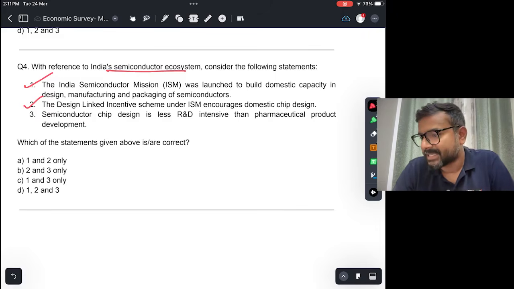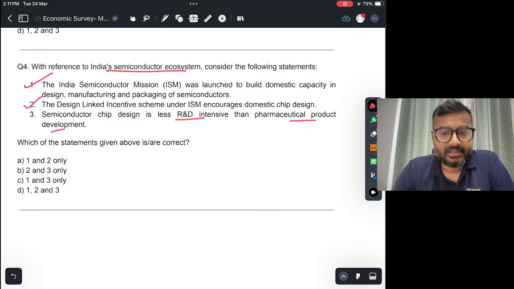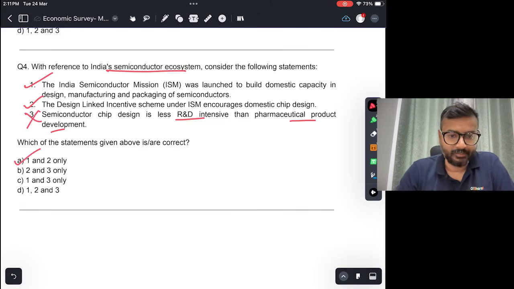Semiconductor chip design is less R&D intensive than pharmaceutical product development. Okay, this in fact is not correct. Okay, semiconductor is highly R&D intensive. उसमें बहुत सारा research and development लगता है, even more than the pharmaceutical product. Pharmaceuticals are also very R&D intensive, but semiconductor is even more than that. So the answer would be A, 1 and 2.